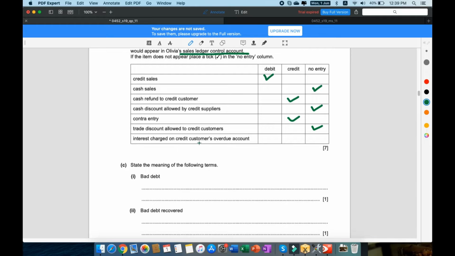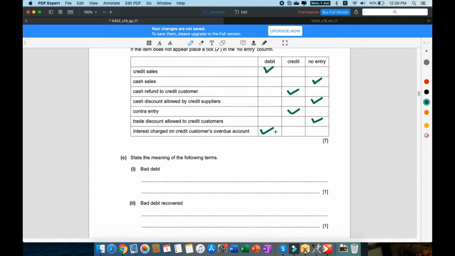Interest charged on credit customers' overdue account, that is going to be a debit because it's an income from sales. If somebody didn't pay you on time, you tell them that you're going to charge interest, and that counts as a sale, so that's going to be a debit.